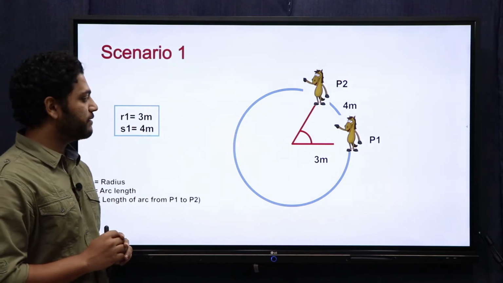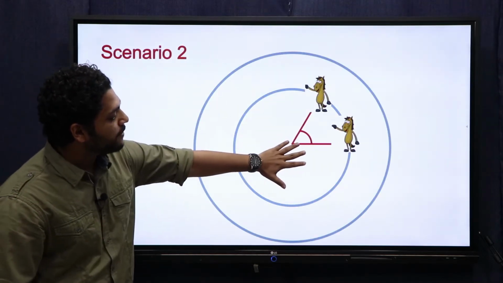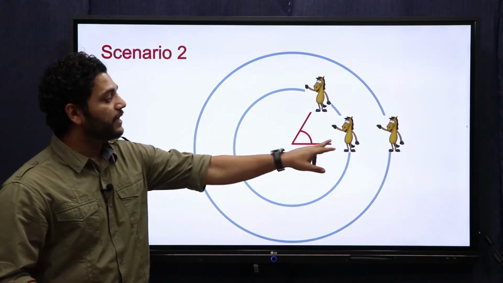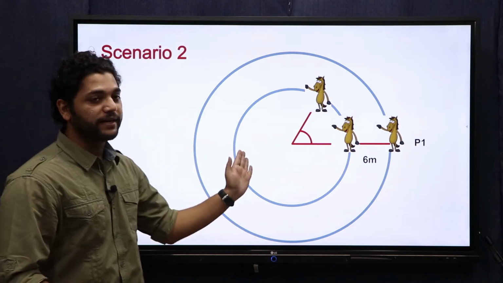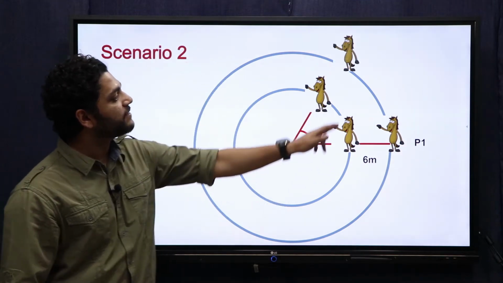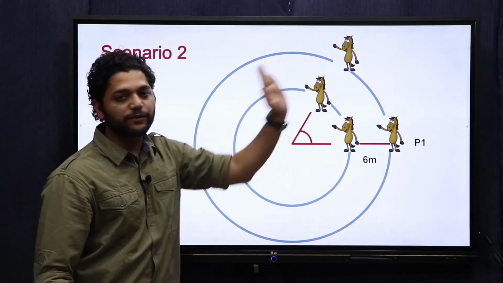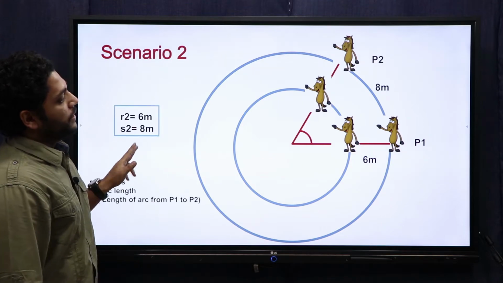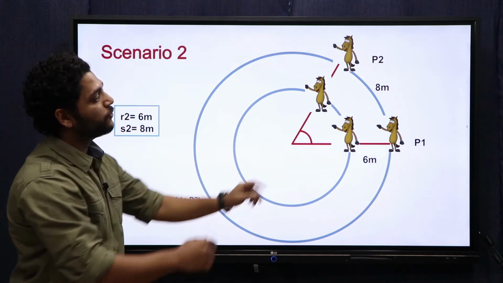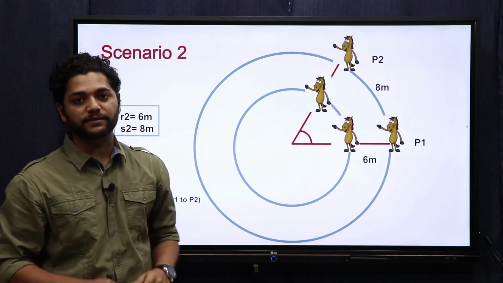Let us keep these points in mind and move to the second scenario. Now this is the same scenario as the first one, the inner circle. In the second scenario, the length of the rope has been increased from 3 meters to 6 meters. Same initial position is P1. The horse makes a round and ends at point P2, which is exactly the previous point where the horse was, only that the circle is bigger now, right? Now we observe that to make the same angle as the previous one, the horse had to move 8 meters on the circumference, whereas in the previous scenario he only traveled 4 meters, right?